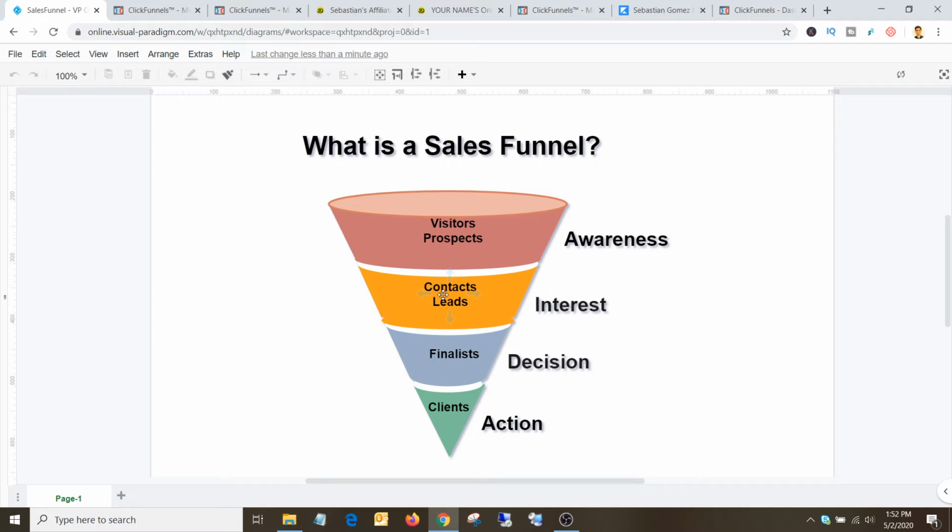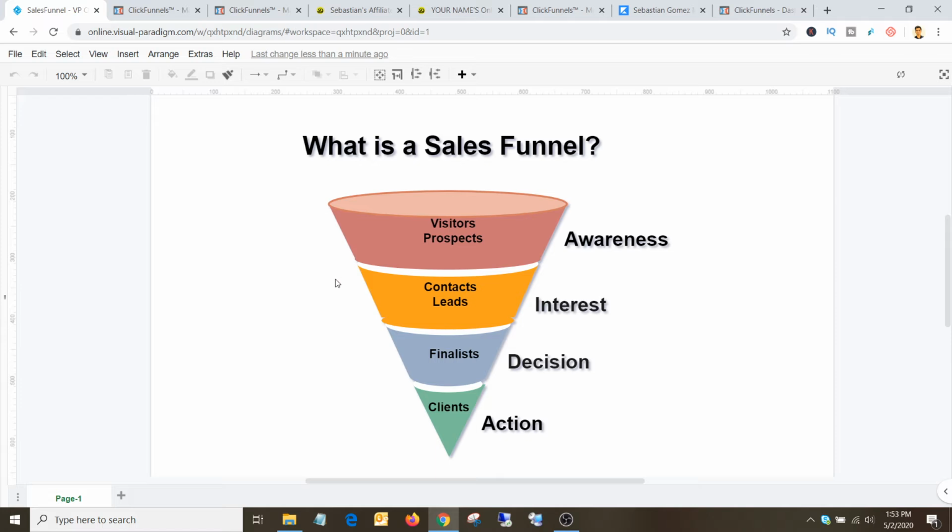Once they go through the different steps of your training or any other material that you are passing to them, they will come to the next step, where you show them your actual offer. They may compare with other people as well, and make that decision: okay, I need to go with this product or service that can actually help me. It becomes the finalist. They may compare with other products as well, and then they will take an action and purchase your product. Then they become your customers or clients.